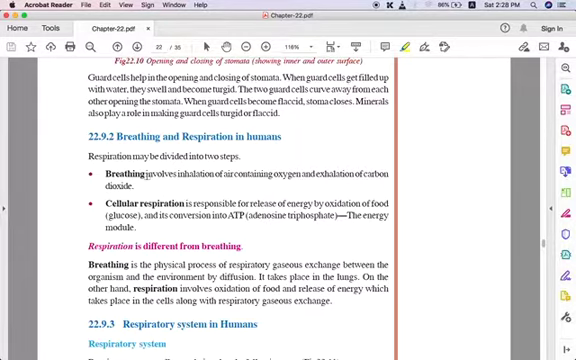So the first one is breathing. It is inhalation of air that contains oxygen and exhalation of carbon dioxide. And the second one is cellular respiration, in which the oxidation of food happens. The glucose we get from the food is converted into the ATP molecule, that is adenosine triphosphate, which is an energy molecule. That is, it provides energy to the cells.